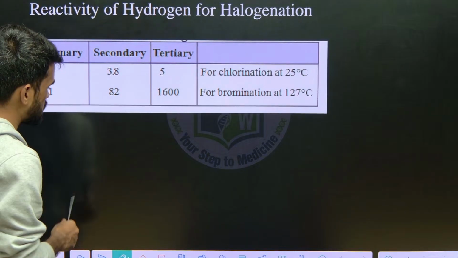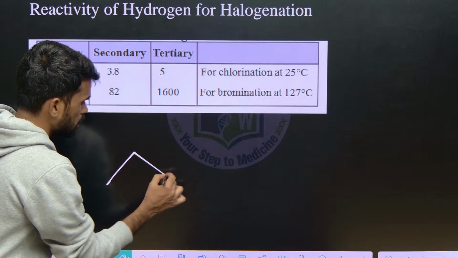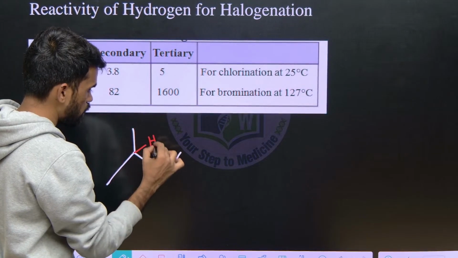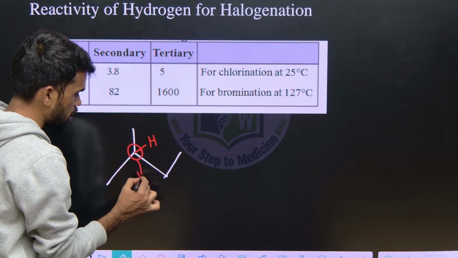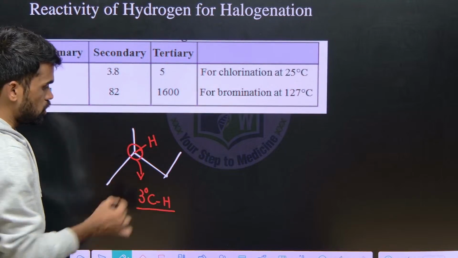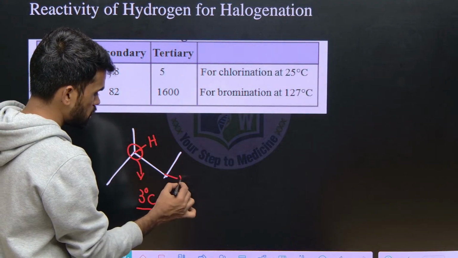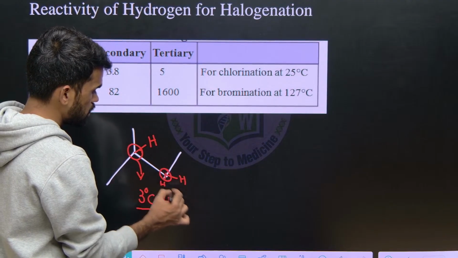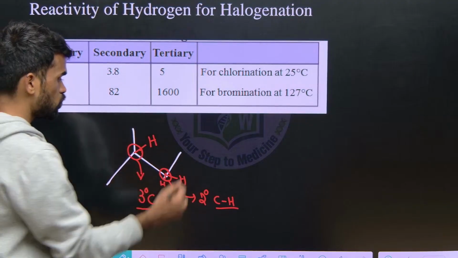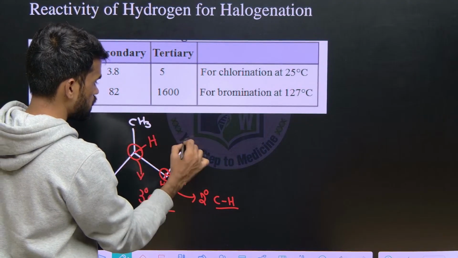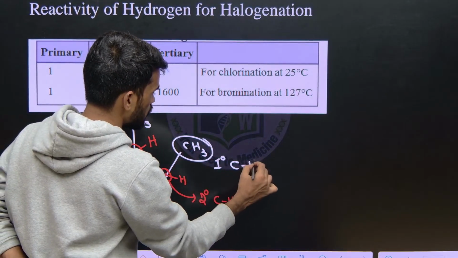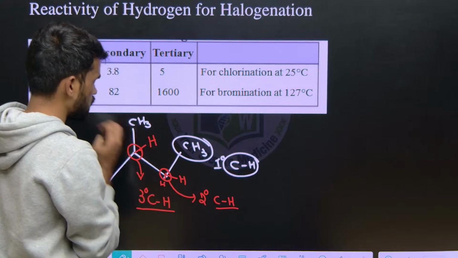So what this table is saying is, I am writing this type of compound. Here you have one hydrogen, but what type of hydrogen is it? It is a tertiary carbon-attached hydrogen, so this is a tertiary hydrogen. And what about these hydrogens? These are secondary carbon-containing hydrogens. And what about these hydrogens? These are primary hydrogens. So the primary hydrogen, secondary hydrogen, and tertiary hydrogen are there.